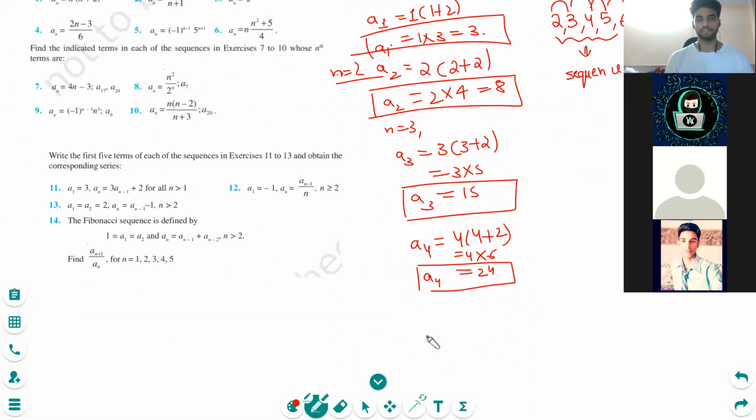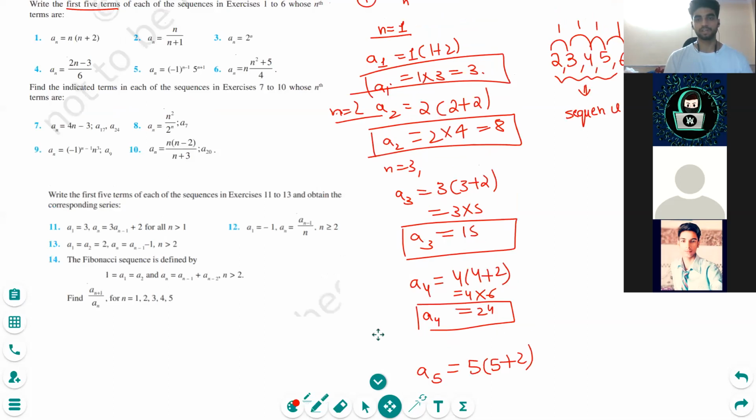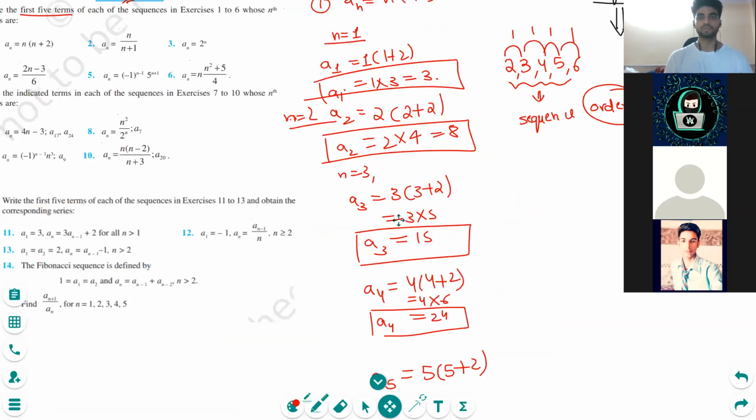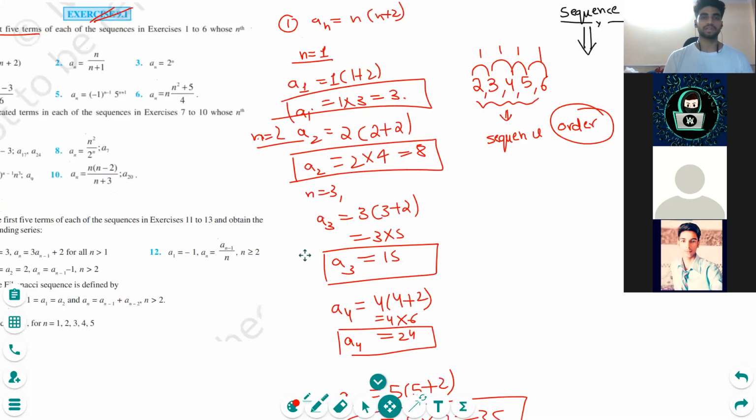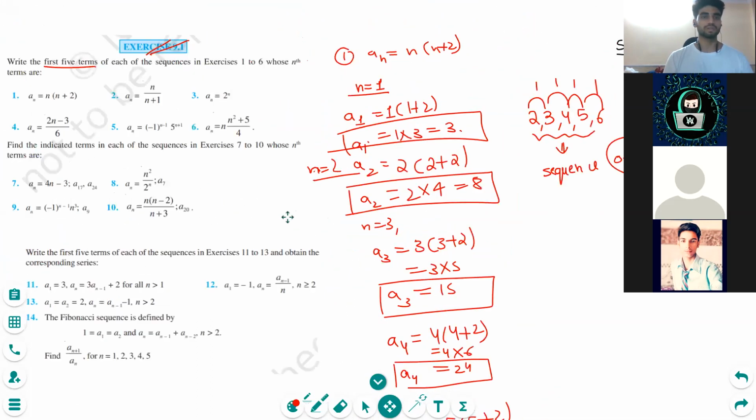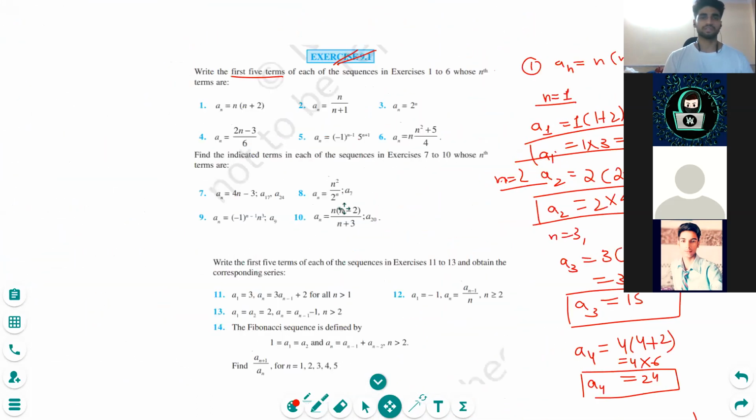Now coming to the A5th term. We'll put the value of n here as 5. This will be 5 plus 2. What I am doing is just putting the value 5 in this formula. So we are getting 5 times 7, that is 35. This question is very easy. Is it clear, this question? First, second, third, fourth, fifth term? Yes, sir, there is nothing difficult in this.